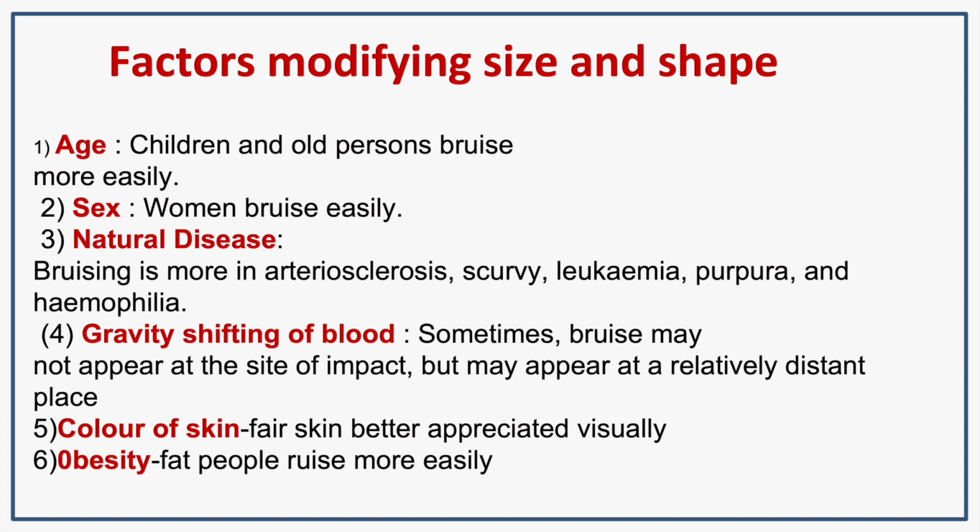Gravity shifting of blood. That means sometimes bruise will not appear at the site of impact, but it can occur at a distant part. So that is termed gravity shifting of blood. Color of skin: in fair people, the bruise can be well appreciated. Obesity: fat people are more prone to bruise. These are some factors modifying size and shape: age, sex, natural diseases, gravity shifting of blood, color of skin, and obesity.